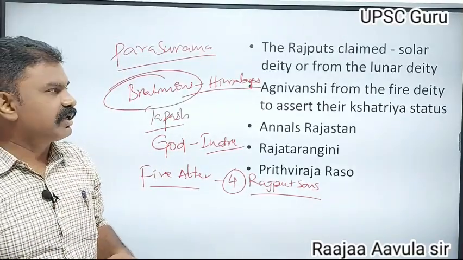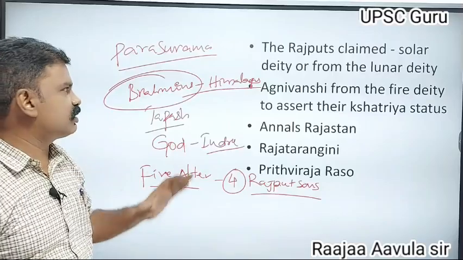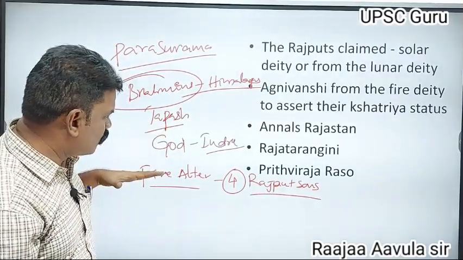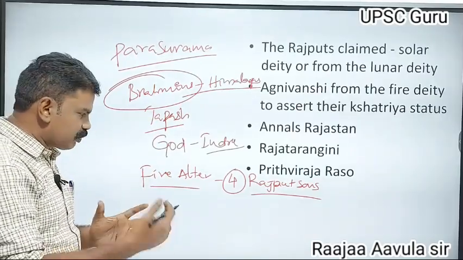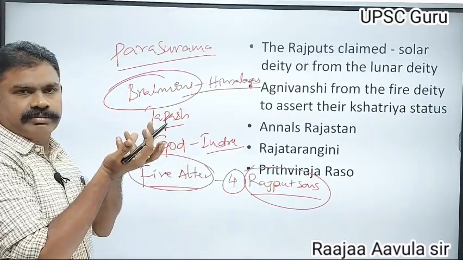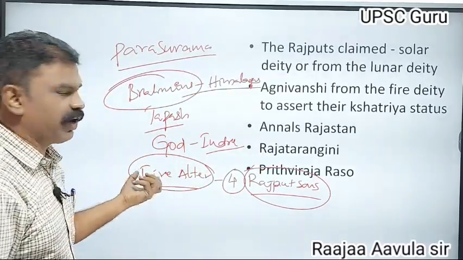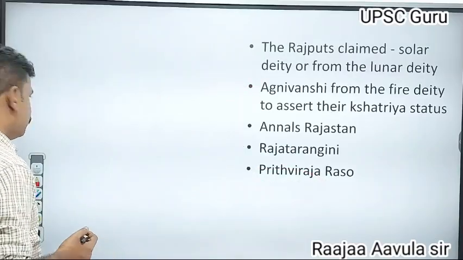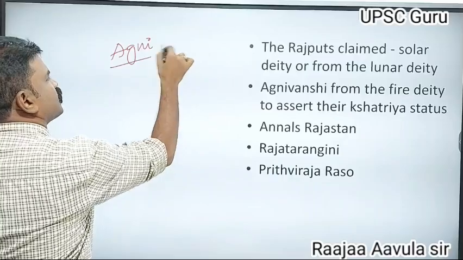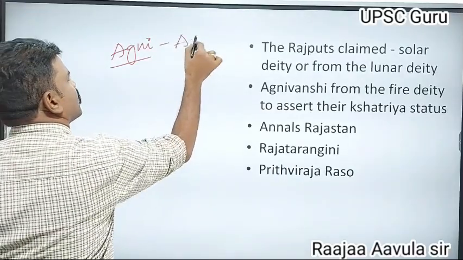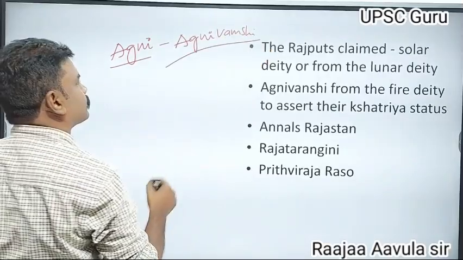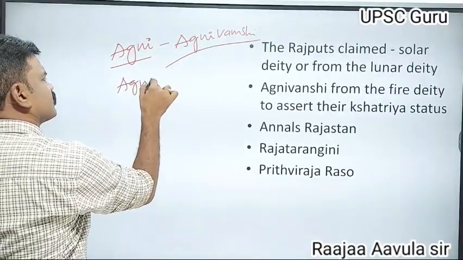Anarchy means disturbances will occur. Because of that, the Brahmins worshipped Lord Indra. Lord Indra appeared and gave a boon. With that boon, from the fire altar, four Rajput sons originated. They originated from the fire altar, that is Agni. That is why they were called Agni Vamsi, or Agni Kula Kshatriyas.